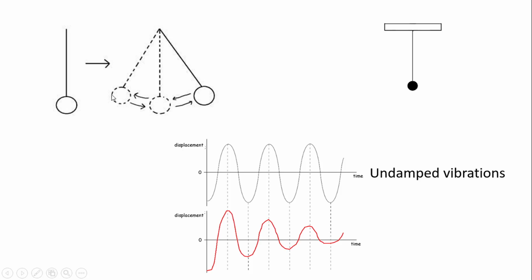The frictional force of the medium, or resistance of the medium, is considered to be zero. Therefore the amplitude and period of the simple pendulum remain constant.